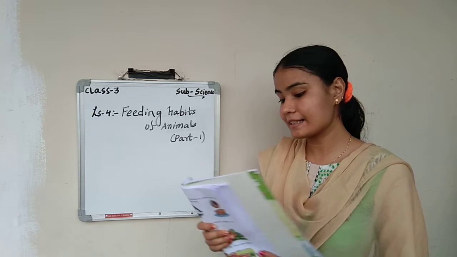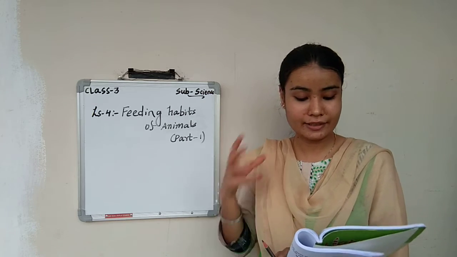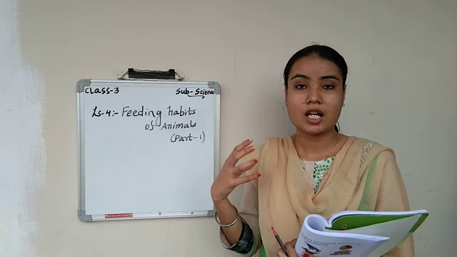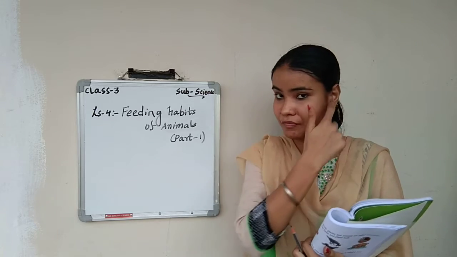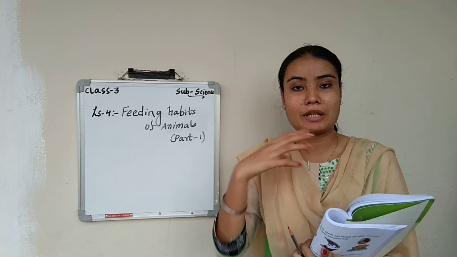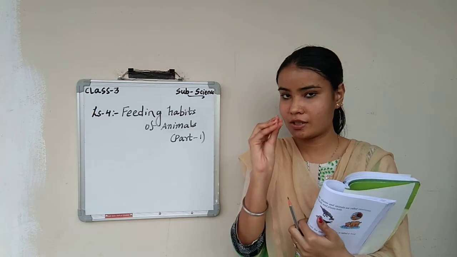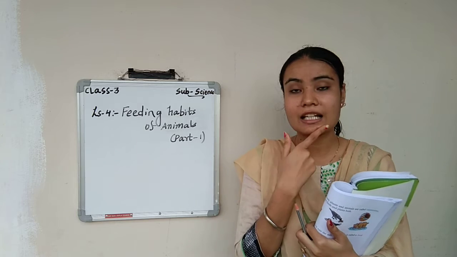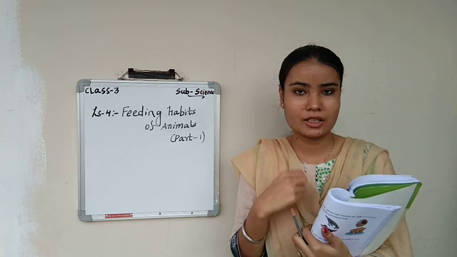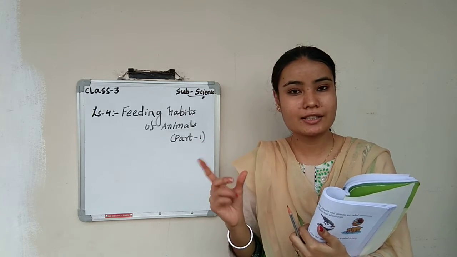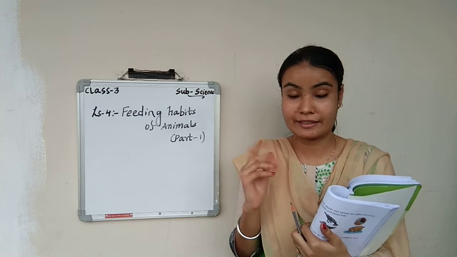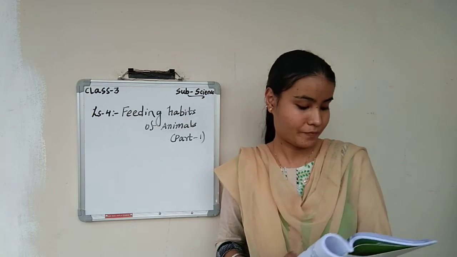As the lesson name says, this lesson is all about how animals eat, what parts they use to eat. We human beings use hands and our mouth, teeth to eat. But do animals use their hands? Let us see how they eat food.